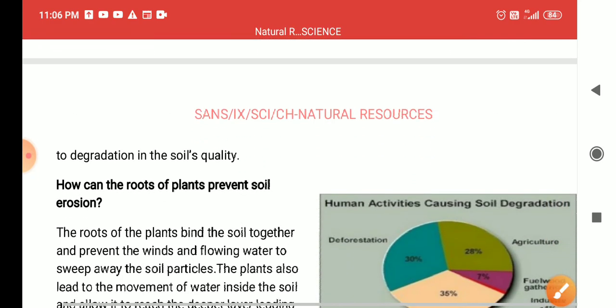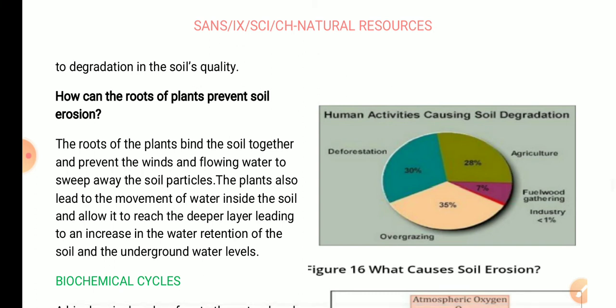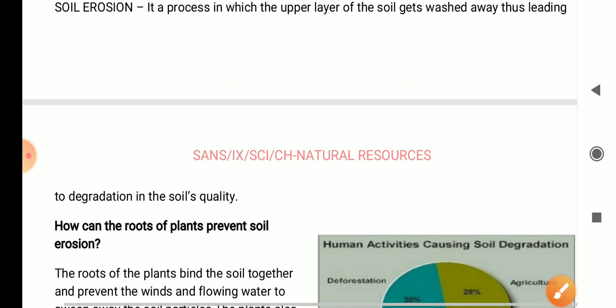Then the next topic comes to our mind: how can we reduce this soil erosion? There is one very simple method. We will understand it through the diagram.